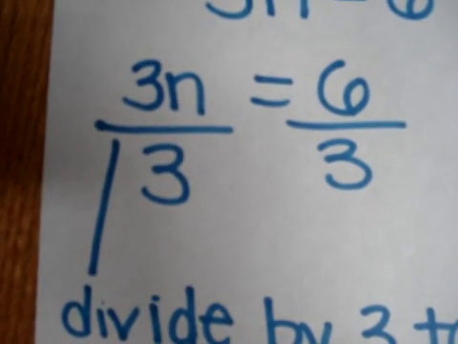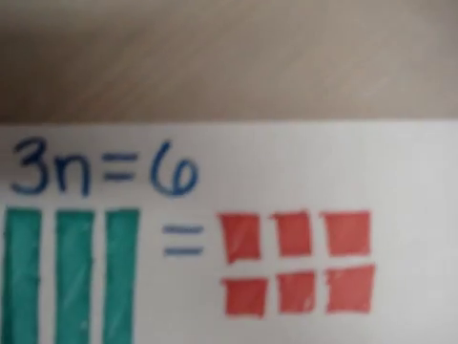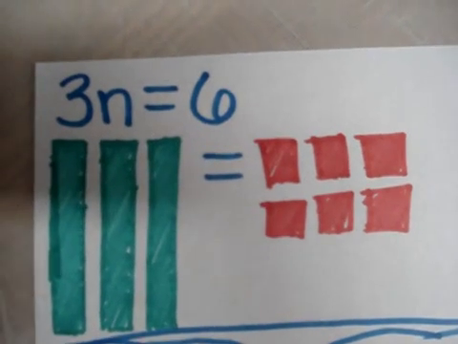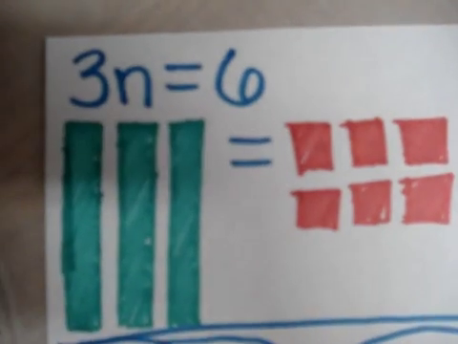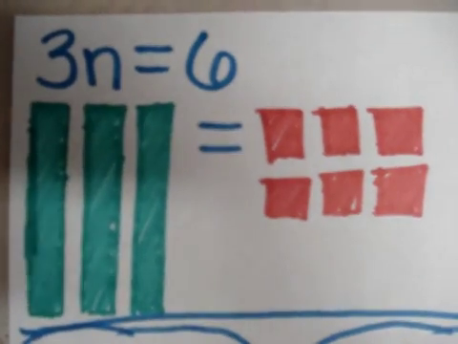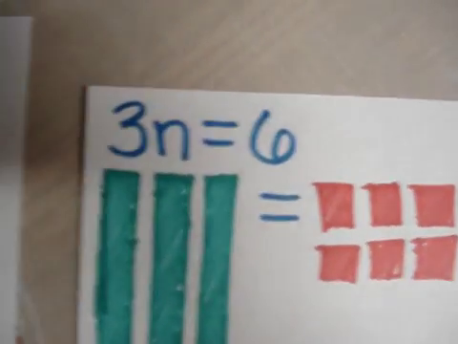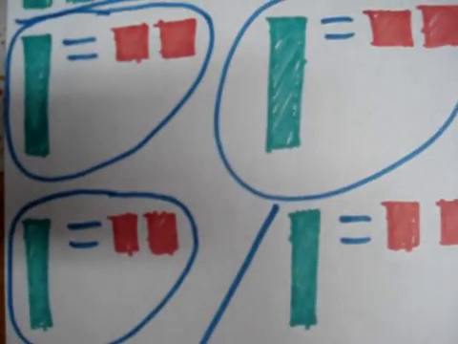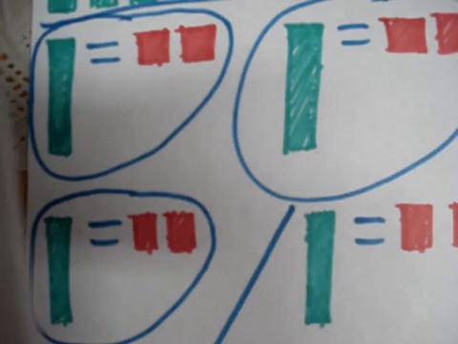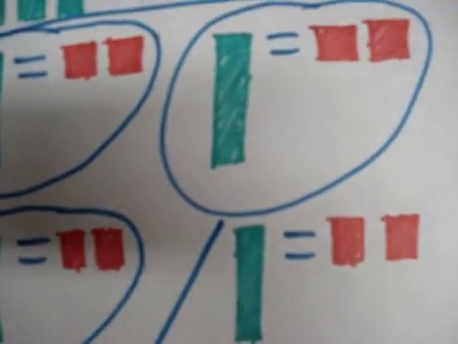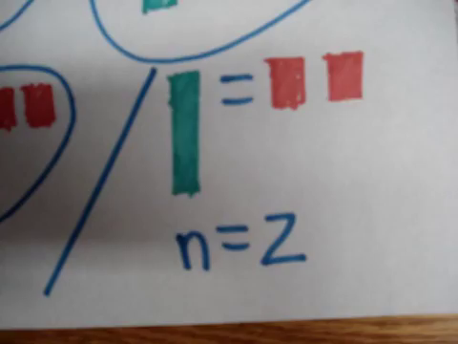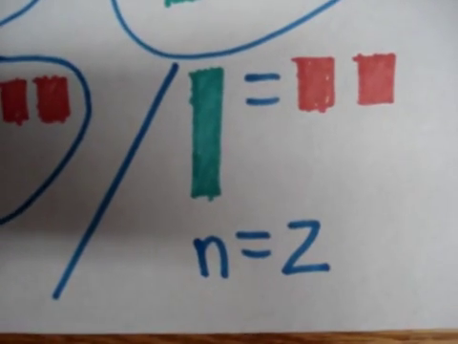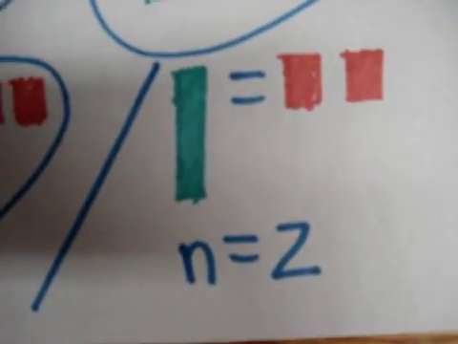After, we do the same equation by using algebra tiles. First off, you need to show the equation by using algebra tiles, so it will look like that. Second step is to equally group them into 3 groups shared equally. You circle them too. Next and last, you show n equals 2 to show the right answer, and you're done.